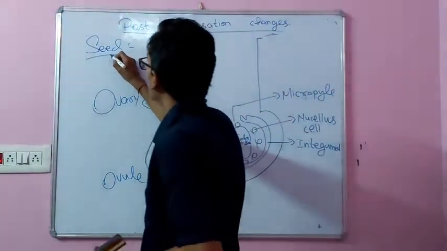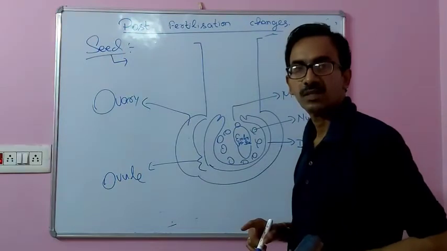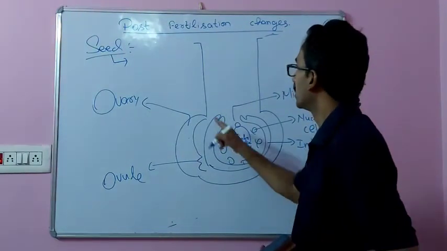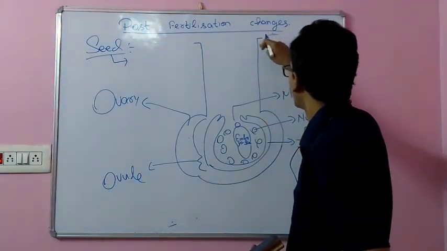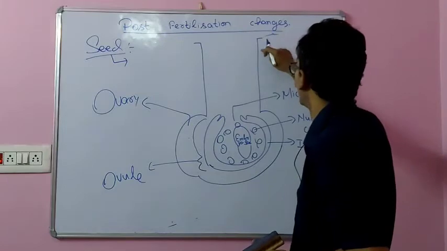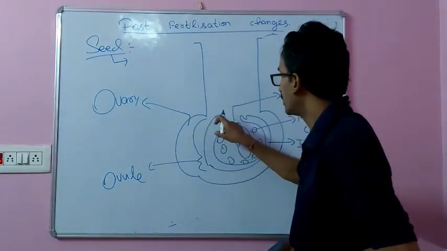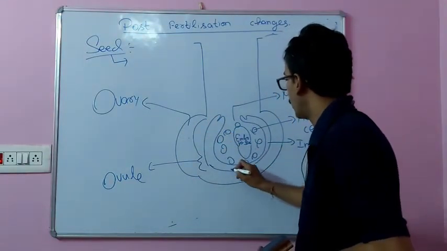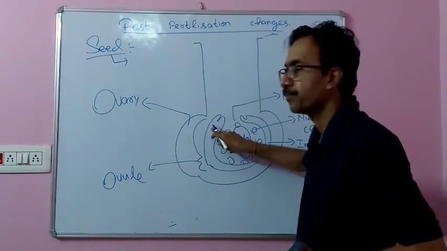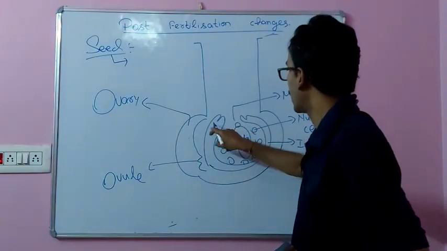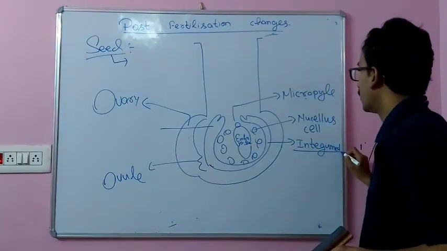Now we'll move to the seed and then to the fruit. Seed represents a fertilized ovule. See, in this figure, the swollen structure located in the basal part of the pistil. This is the entire figure of the pistil, in which the basal swollen part is called ovary, which encloses the ovule. This ovule changes to seed after fertilization, in which these two are the integuments. Integuments form the seed coat.